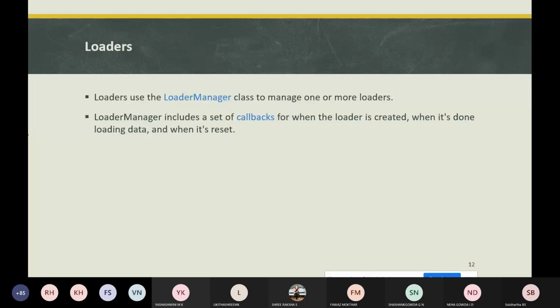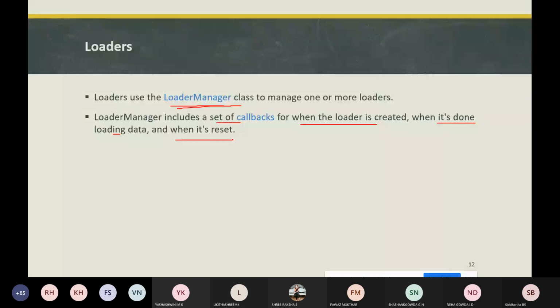So these loaders will be using the LoaderManager class. Whenever you are working with one or more loaders, to manage those loaders, the LoaderManager class includes a set of callbacks: when the loader is created, when it's done loading data, and when it's reset. So for every action, the LoaderManager class has a set of callbacks.